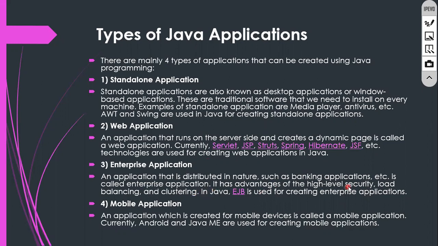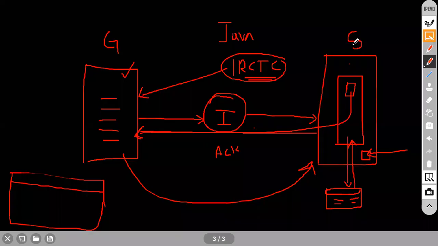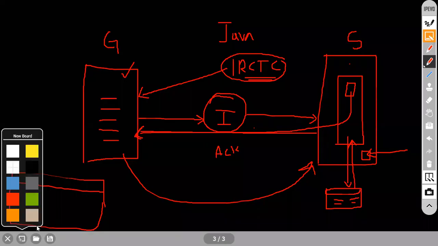I will tell you what this is. I am going to inform you about high level security, load balancing and clustering. See here, just see here. Suppose, for example, when you are creating an enterprise application, think like that, this will be a server. Okay, this will be a server like this.